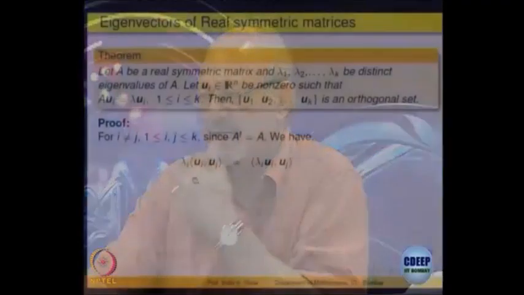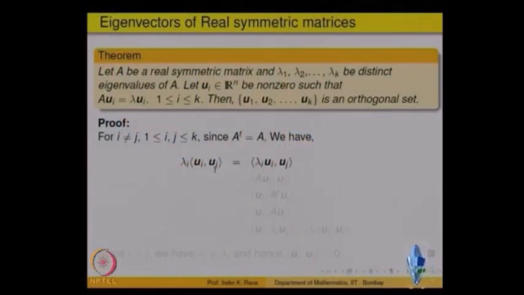Okay. So the proof just uses the fact of what the dot product is. Take any two, i not equal to j, and we are given A is equal to A transpose. So let us look at lambda i times ui dot uj. What is my aim? The aim is to show that the dot product is equal to 0. If I want to show they are perpendicular, ui must be perpendicular to uj, meaning the dot product is equal to 0. So that is why I am taking the ui, uj dot product, multiplying with my scalar lambda i, the corresponding eigenvalue.